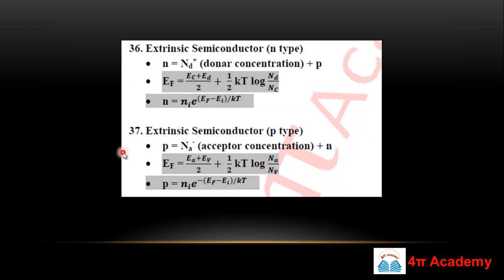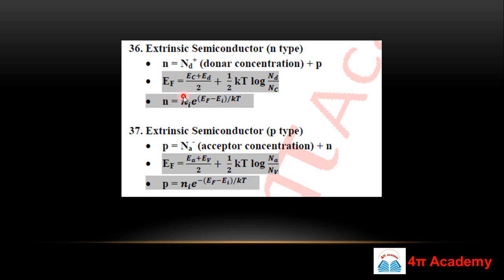In the last slide we discussed the parameters of the intrinsic semiconductor. Now we will discuss a few important parameters of the extrinsic semiconductor. So this is the n-type semiconductor. In an n-type semiconductor, the total number of charge carriers, which are basically electrons, will be Nd plus p, where Nd is the donor concentration. If you know the donor concentration and the hole concentration p, you can calculate the total concentration of charge carriers.